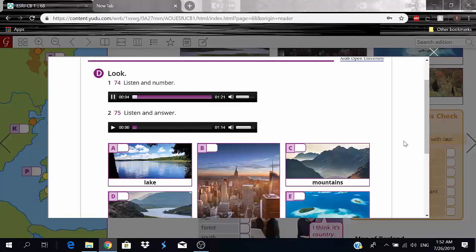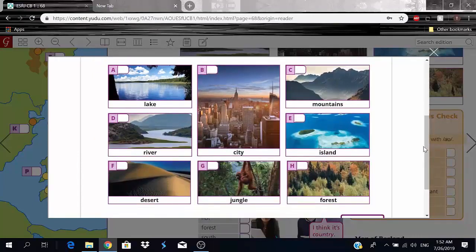Exercise D1. Listen and number. 1, My house is high up in the mountains. 2, I live in a small house on a lake. 3, I come from a tiny village on an island. 4, There is a small river in my town. 5, I come from the capital city of my country. 6, There aren't any deserts in my country.